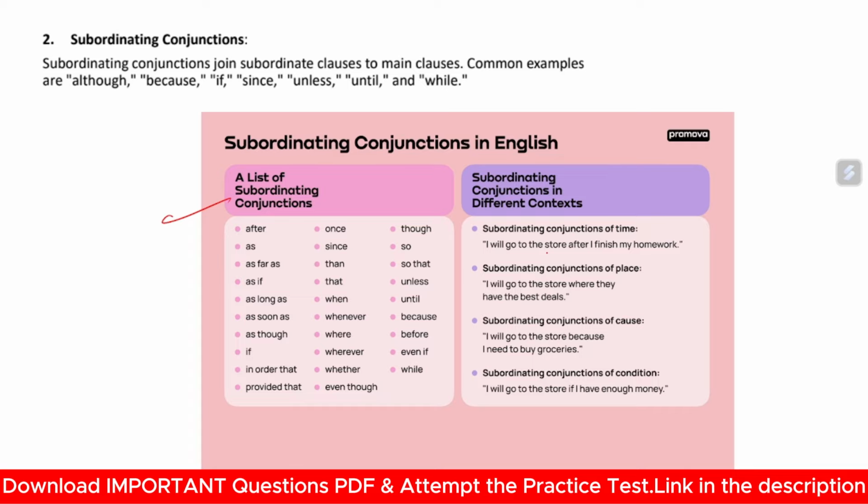Subordinating conjunctions of time: I will go to the store after I finish my homework. After here is a subordinating conjunction. Subordinating conjunction of place: I will go to the store where they have the best deals. Similarly, go through the others: because is used for cause, and some subordinating conjunctions are used for conditions, such as if, as if, while. These are the conditions.